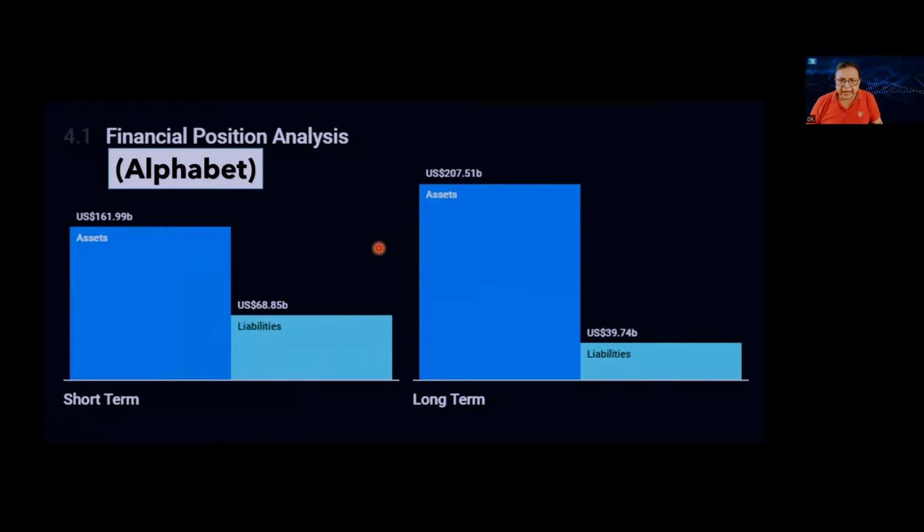Now we will check the financial health of the company Alphabet. The current asset or short-term asset of Google or Alphabet stands at $161.99 billion US dollars, while its short-term liability stands at only $68.85 billion and long-term liability stands at $39.74 billion, which means the short-term assets far exceed the short-term liability and long-term liability. So fundamentally and financially, it is looking good.